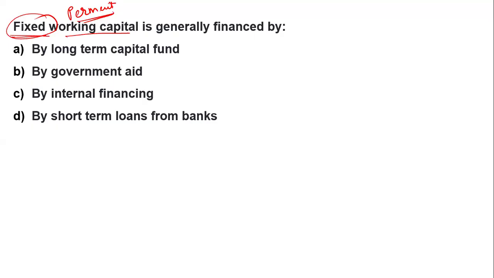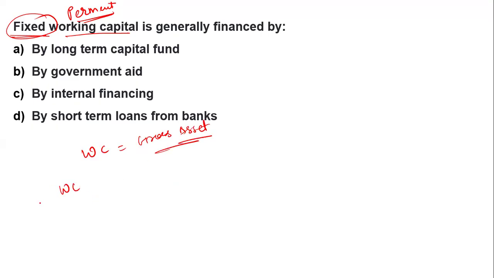So what will be the right answer over here? So you know what a working capital is. Working capital means, for running the day to day operation of the company, you need some money, you need some working capital, and working capital is nothing but your gross asset.